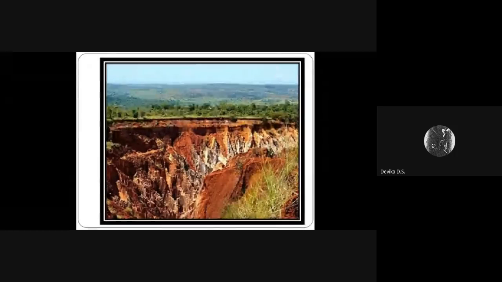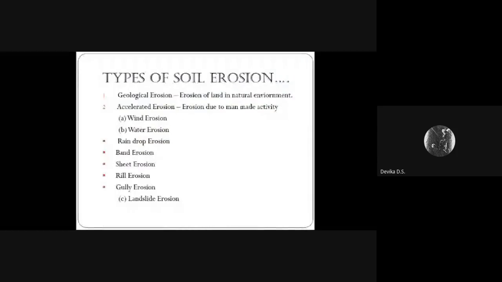Let's move to the types of soil erosion. First one is geological erosion. Erosion of land in the natural environment caused by wind, runoff, atmospheric temperature, etc. Next is accelerated erosion. Erosion due to man-made activity that makes changes in soil and natural cover, like building houses, hill cutting, deforestation, etc. Accelerated erosion is subdivided into wind erosion, water erosion, and landslide erosion.